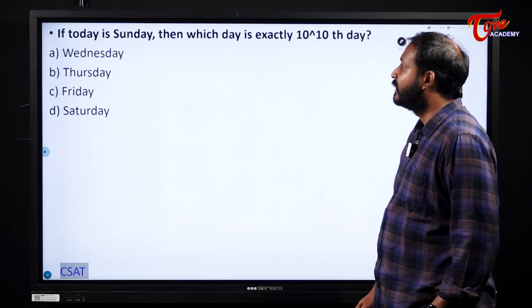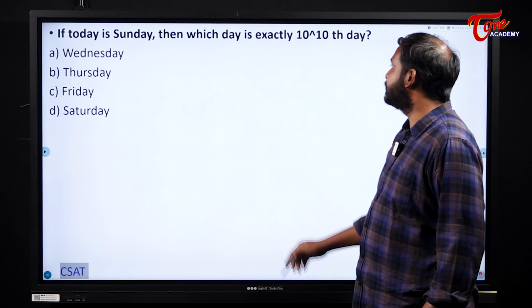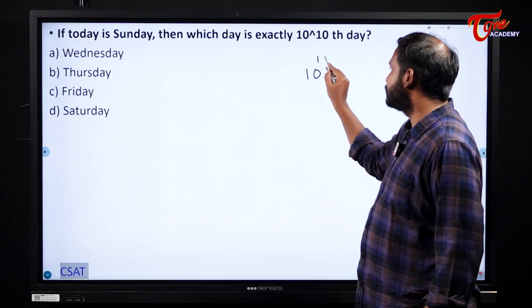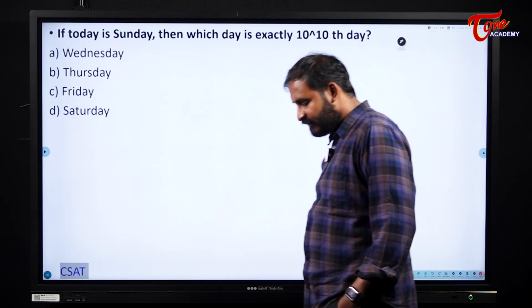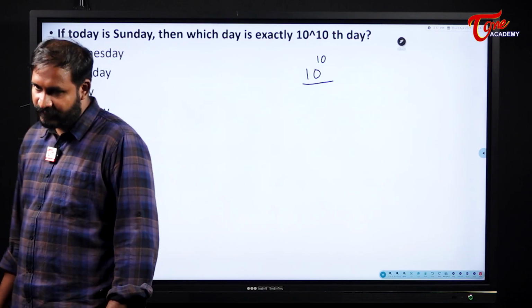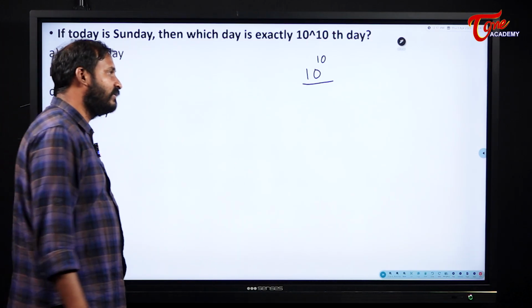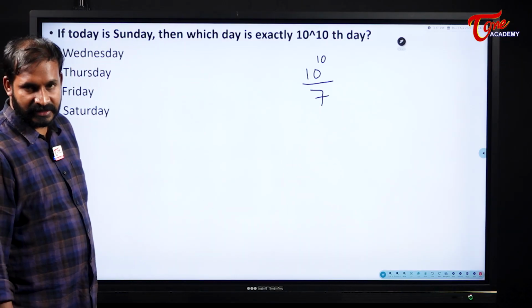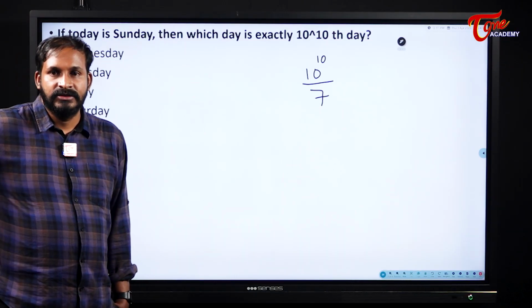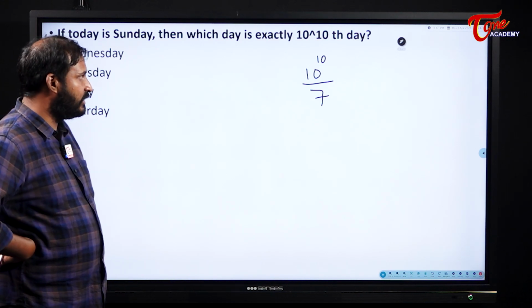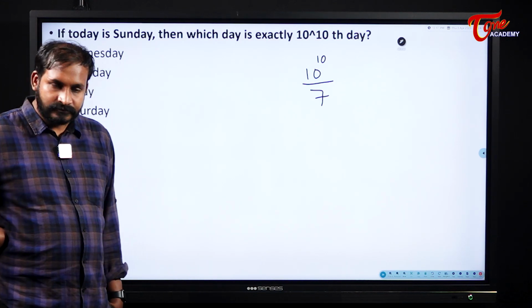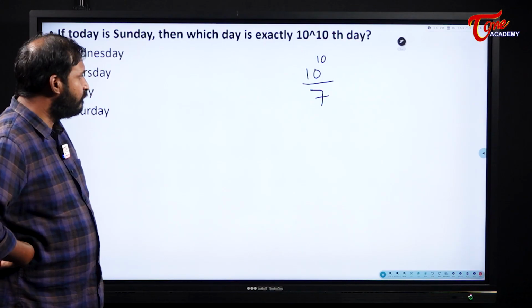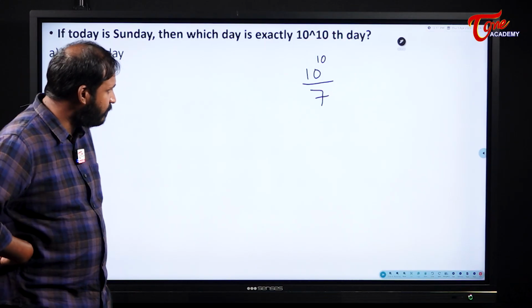Next one. If today is Sunday, then which day is it after 10 to the power of 10 days? See here students, what we will usually do, we will divide it by 7. Am I correct? So please be careful whenever you are doing this type of case.